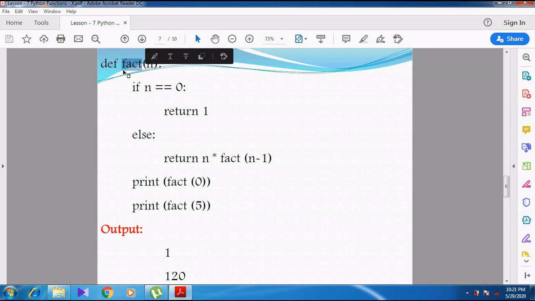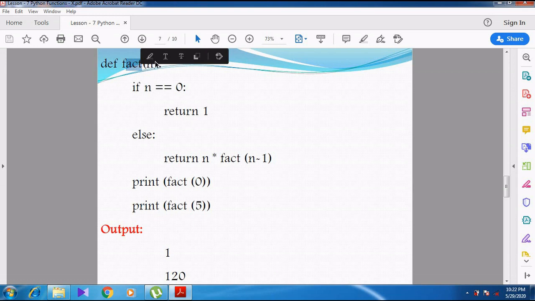Right, now let's see the program: how to find out the factorial of a number. How to create a program to find the factorial of a number using the recursion concept. So here we are not going to find the factorial alone; we are going to find the factorial of a number using the recursion concept. Right. What is the function name? Fact is the function name.